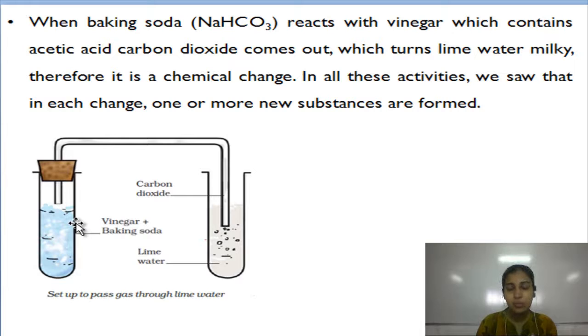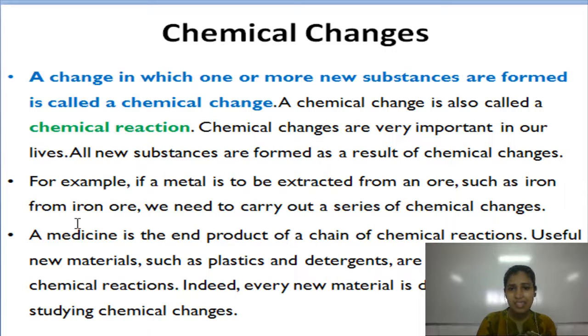Therefore, it is a chemical change, because whenever two substances react, they form a new substance. So, it is a chemical change. In all these activities, we saw that in each change, one or more new substances were formed. So, chemical changes: a change in which one or more new substances are formed is a chemical change.